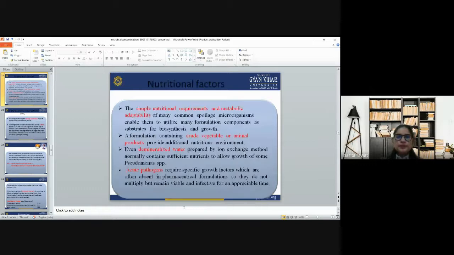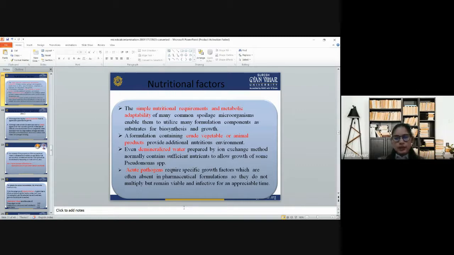Then the next factor is nutritional factor. The simple nutritional requirements and metabolic adaptability of many common spoilage microorganisms enable them to utilize many formulation components as substrates for biosynthesis and growth. A formulation containing crude vegetable or animal product provides an additional nutritious environment.